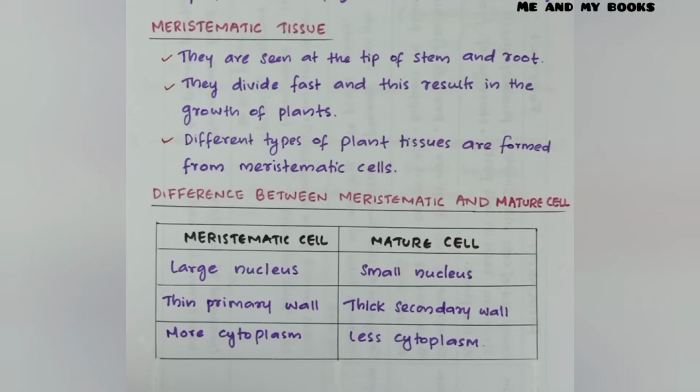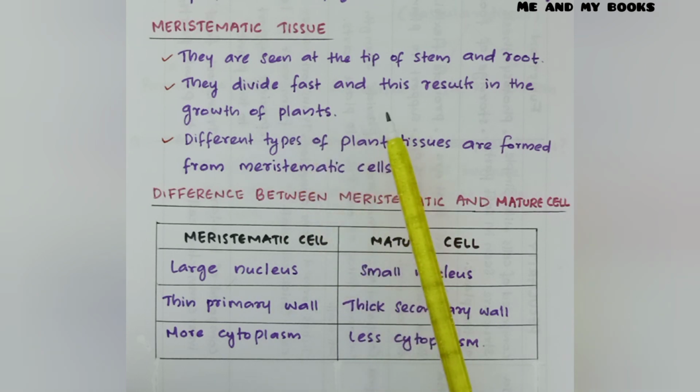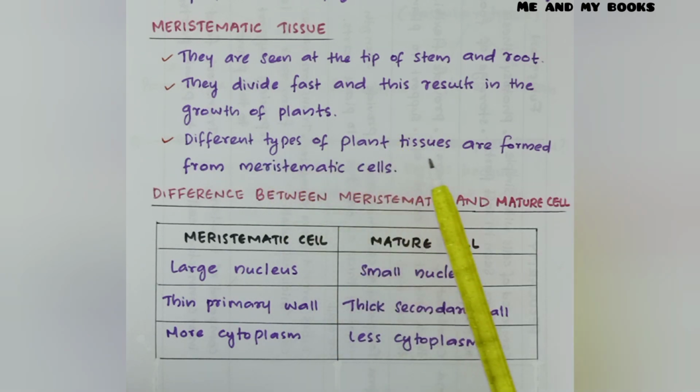There is a specialized tissue in plants called meristematic tissue. What is the peculiarity of meristematic tissue? They are seen at the tip of stem and root. In plants, they are seen at the tip of stem and root. They divide fast and this results in the growth of plants. Meristematic tissue divides fast and as a result plants grow. Different types of plant tissues are formed from meristematic cells. Meristematic cells divide and form different types of plant tissues.